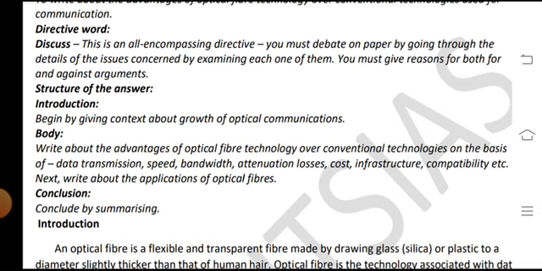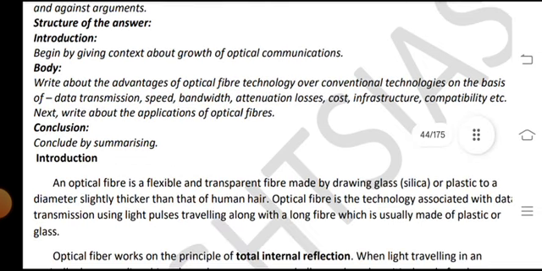Write about the advantages of optical fiber technologies over conventional technologies on the basis of data transmission speed, bandwidth, attenuation and losses, cost, infrastructure and compatibility, etc. Next, write about the applications of optical fibers. In conclusion, summarize the introduction.